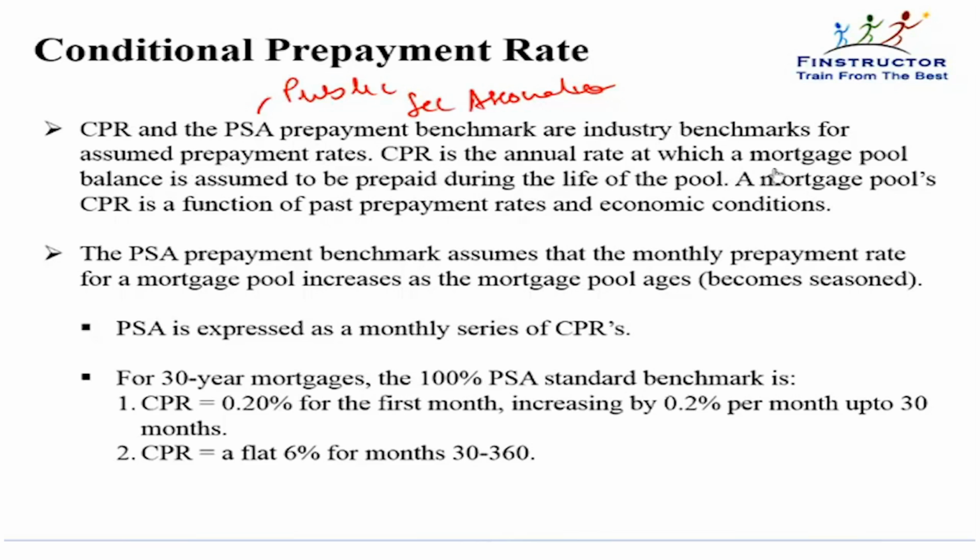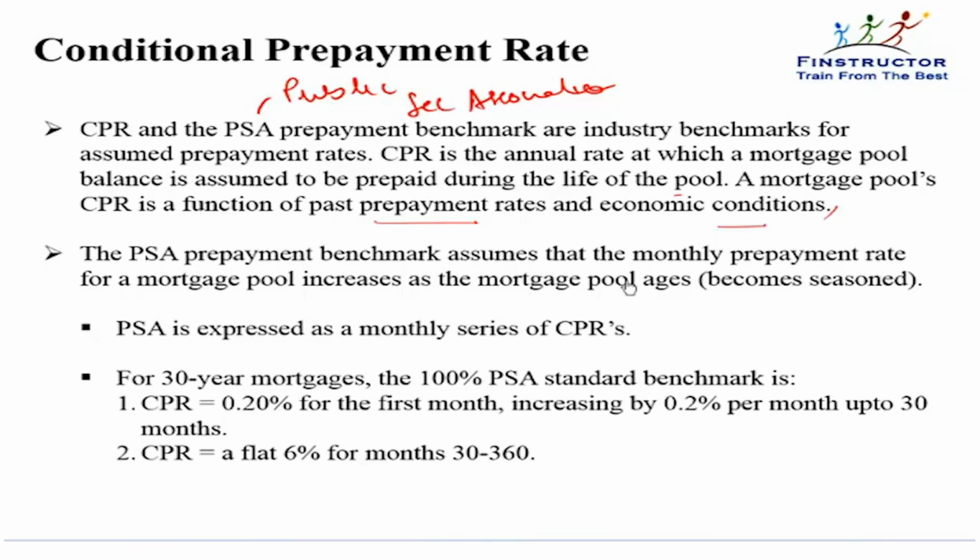CPR is the annual rate at which a mortgage pool balance is assumed to be prepaid during the life of the pool. A mortgage pool's CPR is a function of past prepayment rates and economic conditions. We will study soon what the various factors affecting prepayments are. We're just at the moment trying to understand some definitions and terminologies. So CPR is the annual rate of prepayment, SMM is the monthly rate of prepayment. The PSA prepayment benchmark gives us some expectations of prepayments, or what is a fair expectation that any bank should have when it has given out a mortgage. So this is some prepayment that is expected.